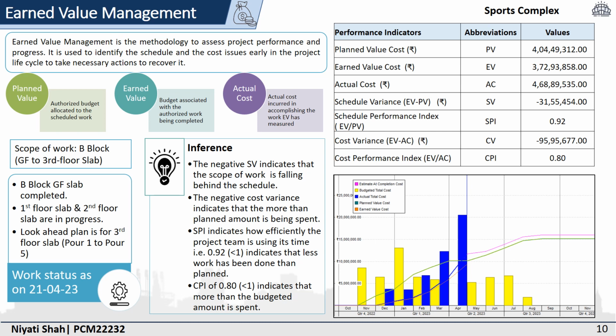SPI lesser than 1, which is 0.92, indicates that less work has been done than planned, i.e. it indicates majorly how efficiently the project team is using its time, and it is less than 1, which indicates that less work has been done than what is planned. CPI of 0.8 indicates that more than the budgeted amount is being spent.